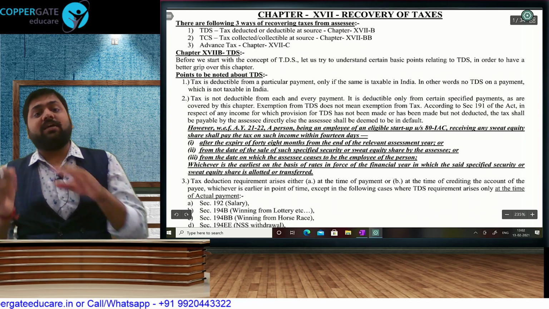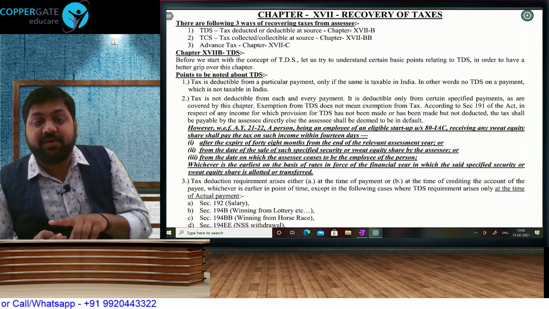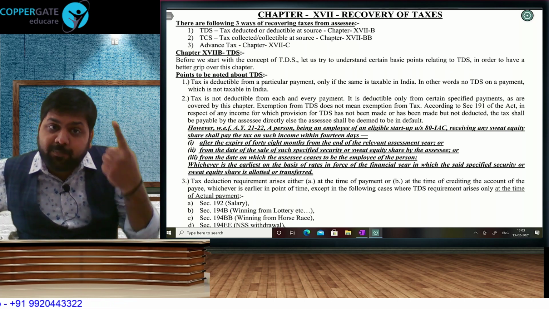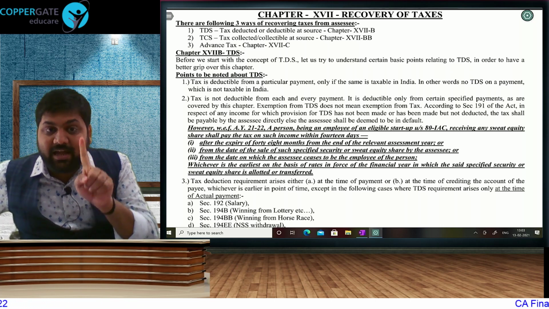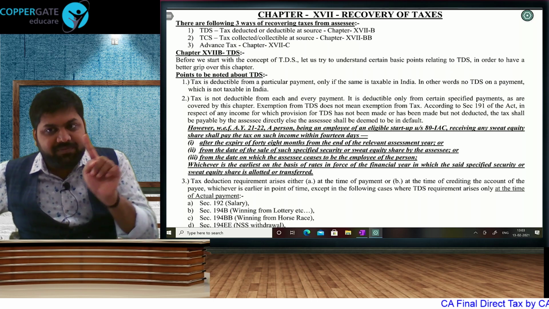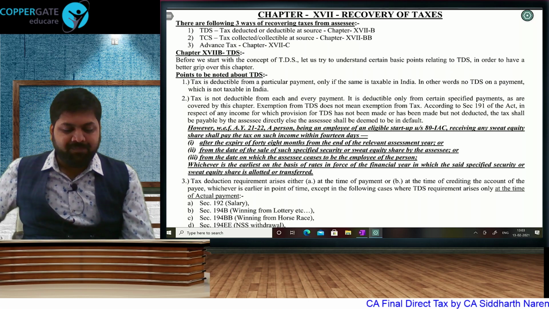Okay, what is TDS? Whenever one person is making payment to another person, for the payee it is income, for the payer it is expense. The payer, being the source of income, has to deduct, and after deducting, deposit that tax to the government. So that way it is not a profit for the payer, and likewise it is not a loss for the payee, because whatever tax has been deducted, that much you have to pay less at the end of the year, because you get credit against your tax liability.